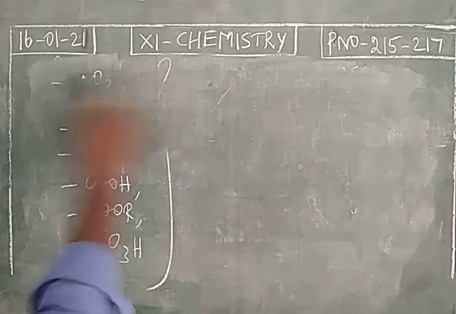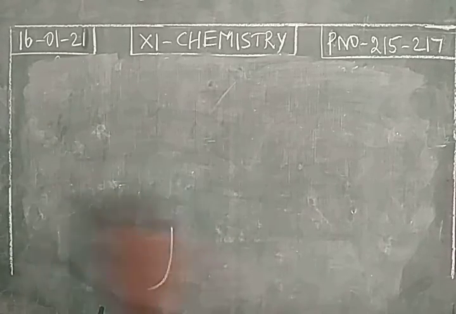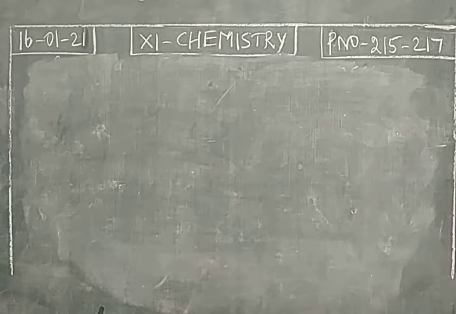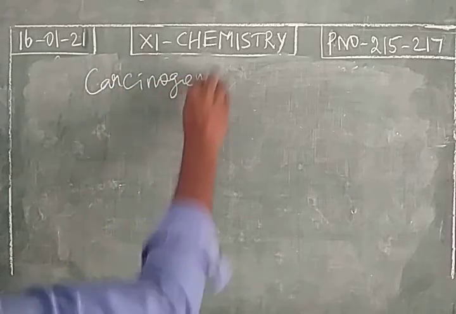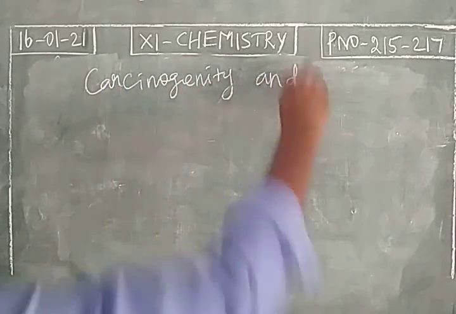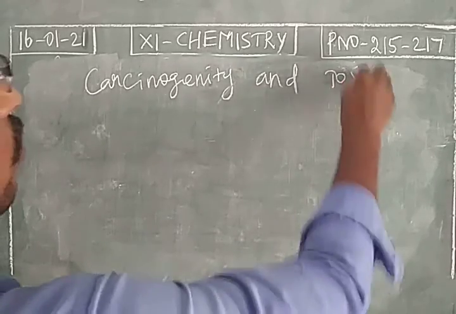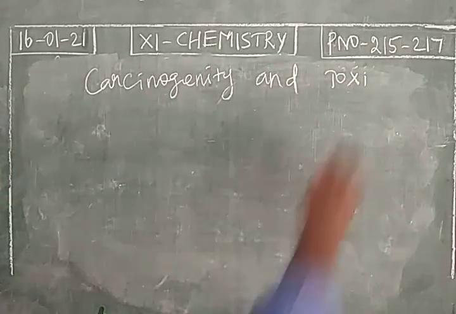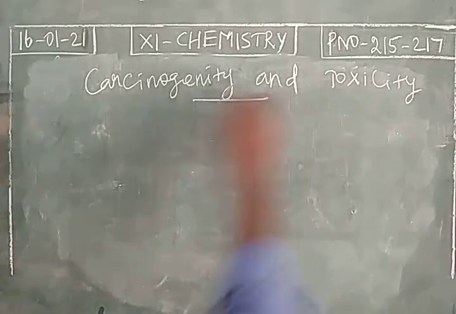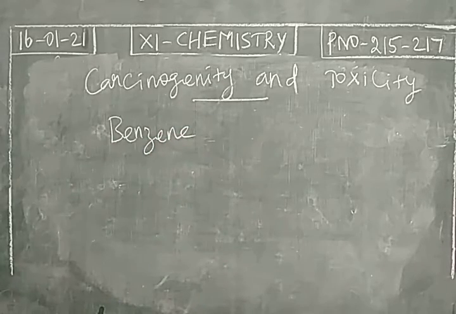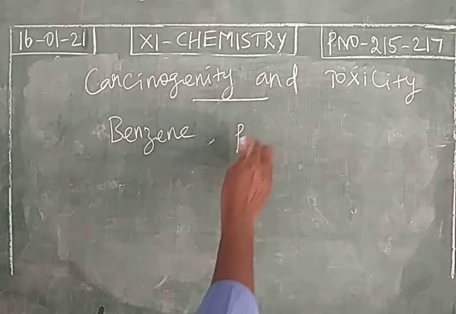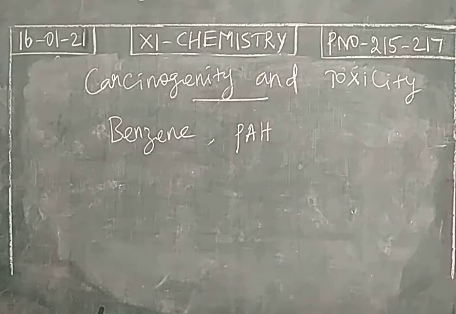Next one is toxicity and carcinogenicity. You consider the simplest aromatic hydrocarbon, benzene, as well as polycyclic aromatic hydrocarbons like naphthalene, then anthracene, phenanthrene.